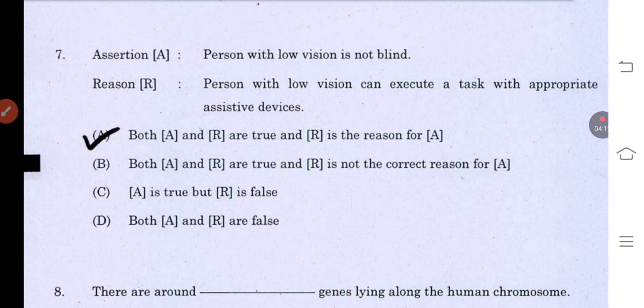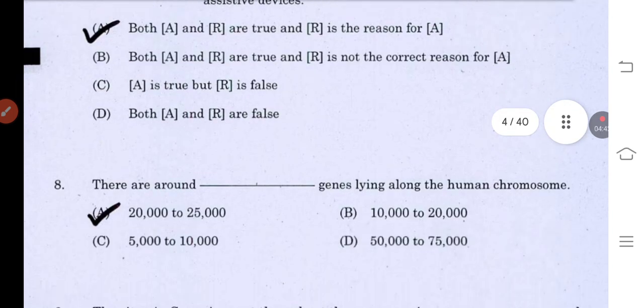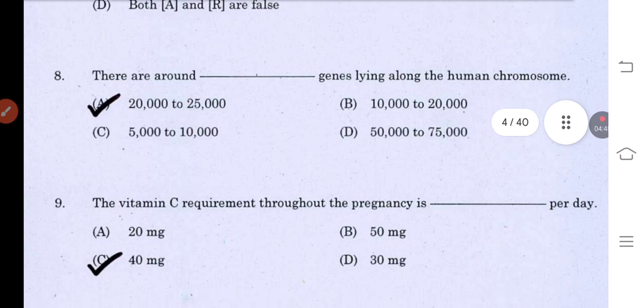But a person with only low vision can do some work with assistive devices like screen reader, Braille. Nowadays Braille is connected with all the gadgets we use, like computer, smartphone, tablets. So a low vision person can use all these things. So the answer will be both A and R are true, and R is the reason for A. Okay, next, going on to the next question.